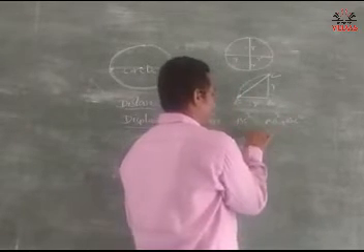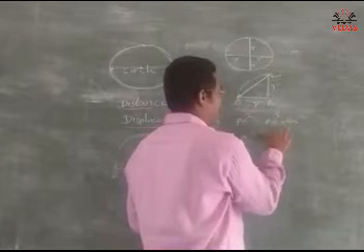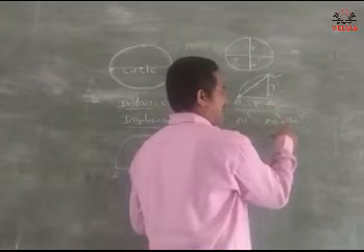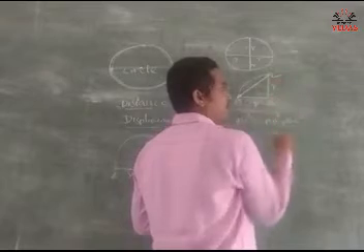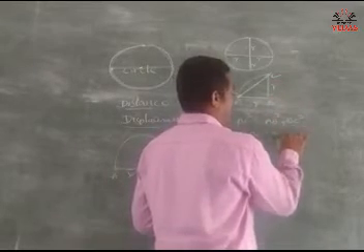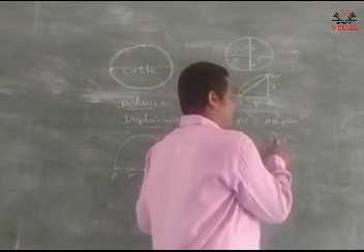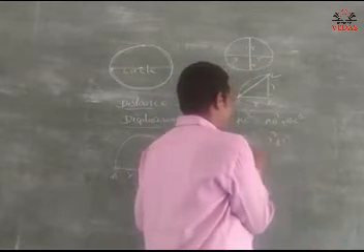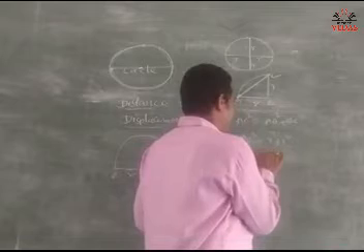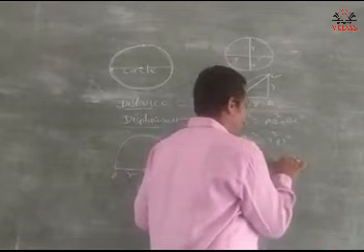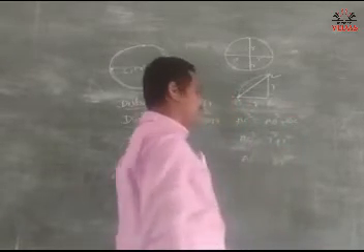AB is r, so r square plus r square, 2r square. AC square is equal to 2r square.